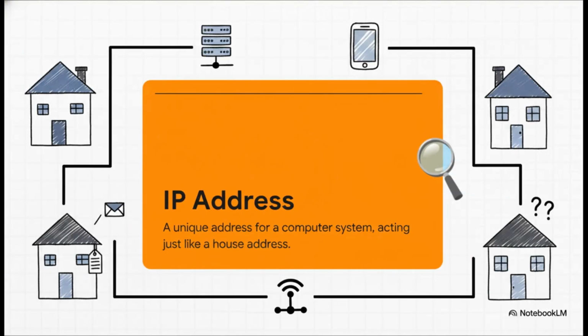And, for these devices to even find each other in the first place, they absolutely need an IP address. Think of an IP address exactly like your house address. If two houses on the exact same street had the exact same address, the delivery driver would be completely lost. They wouldn't know where to drop off your package. It works the exact same way on the internet. Every single computer, server, and smart device needs a totally unique IP address so the network knows exactly where to route the information without causing a massive traffic jam.